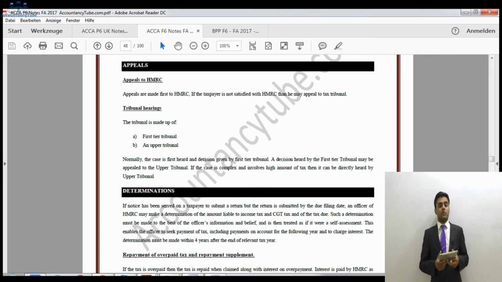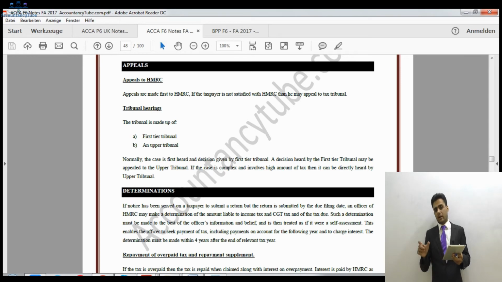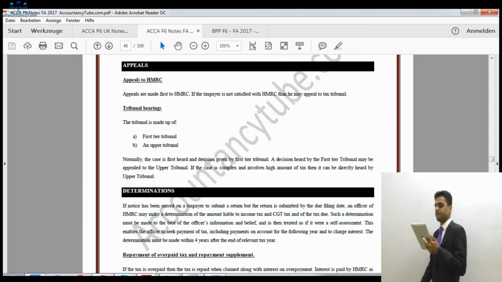So in that case, it would be very, very disadvantageous. Whatever the HMRC officer is writing in your return, basically they are submitting the return on your behalf because you haven't submitted it. So the information which the HMRC officer has written in the tax return would be considered your source of income, and you will be liable to pay tax on that.